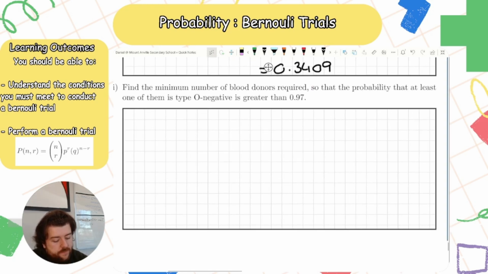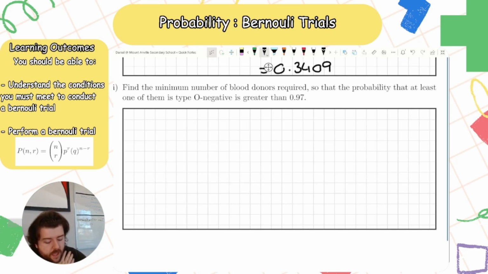Find the minimum number of blood donors required so that the probability that at least one of them is type O negative is greater than 0.97. So this is a really tricky one. What's the minimum number of people I have to bring in? What is the smallest value of n, in order for my probability for at least one of them to be O negative to be greater than 97%?